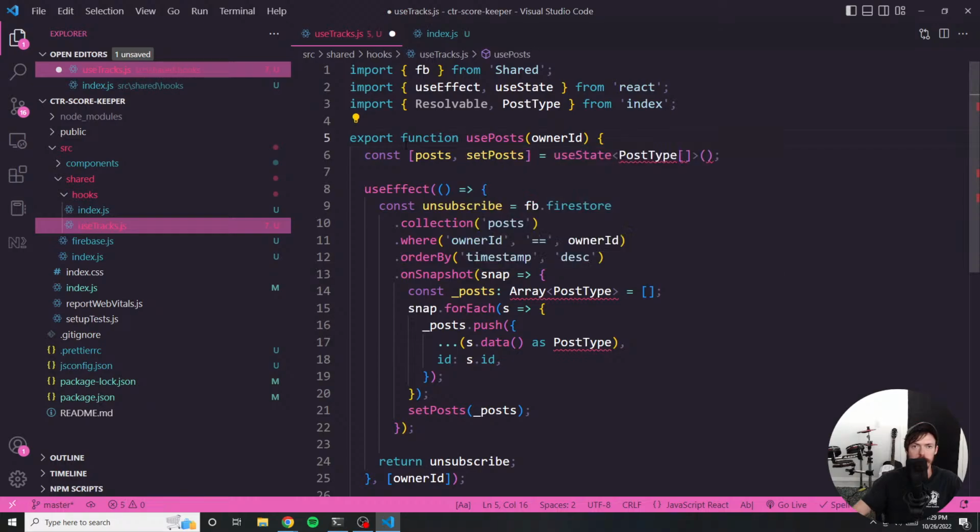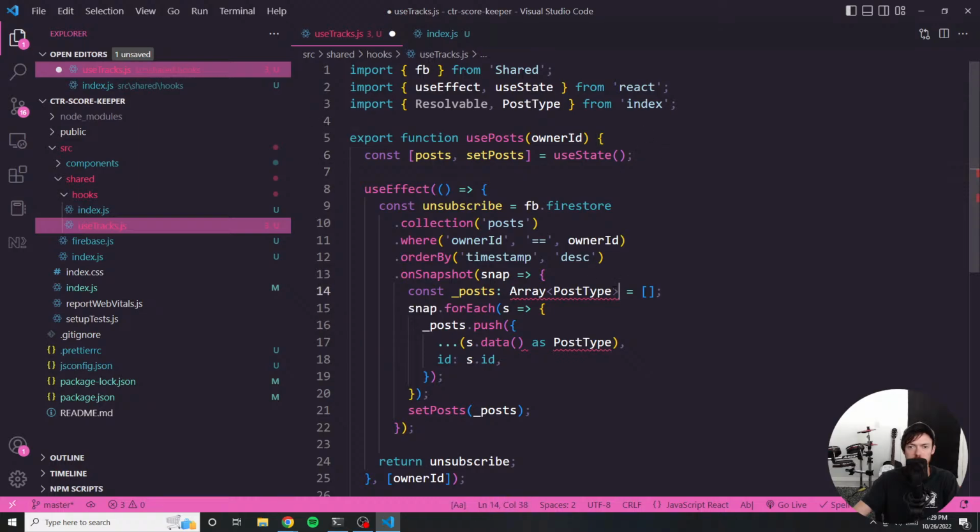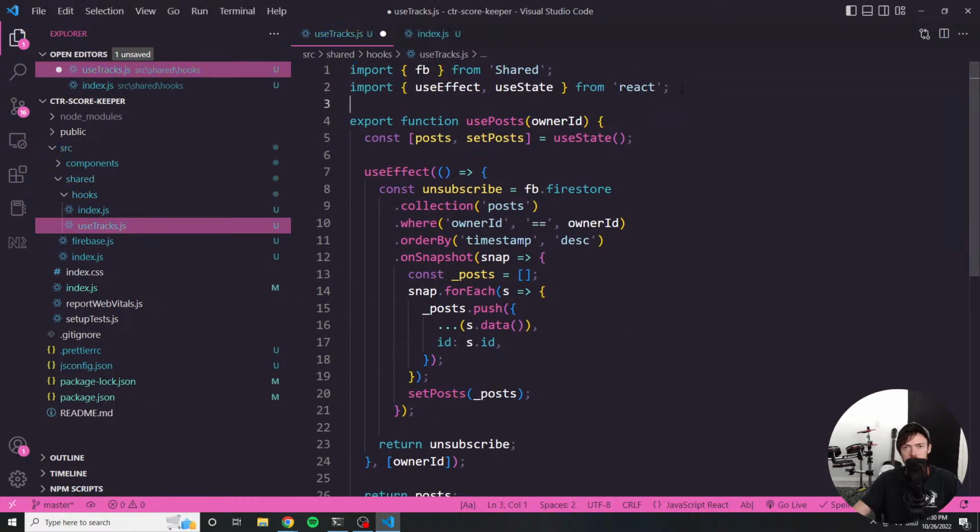Replace that with const, and now we have the proper syntax, but I still have to get rid of this TypeScript stuff, and I'll reword a lot of this as well. So bear with me. All right, I don't need that because that was TypeScript stuff. And instead of usePosts, we're obviously going to call this useTracks. I need to change each of these references here. And the collection name was tracks. If you remember, that's what we created. That's what we named it.